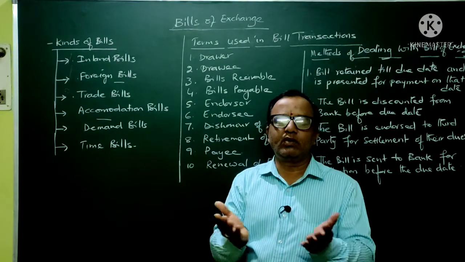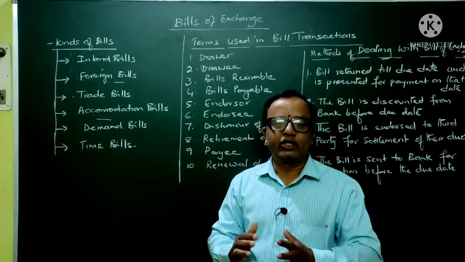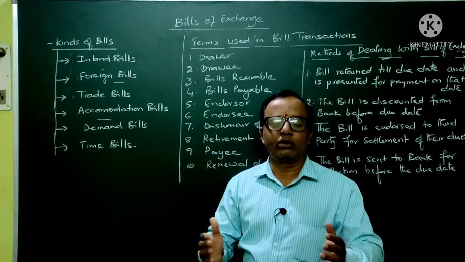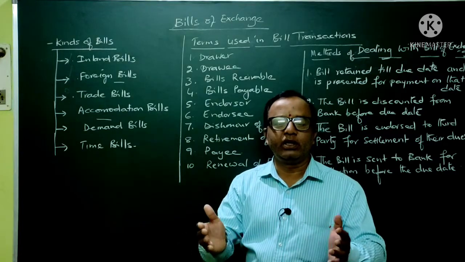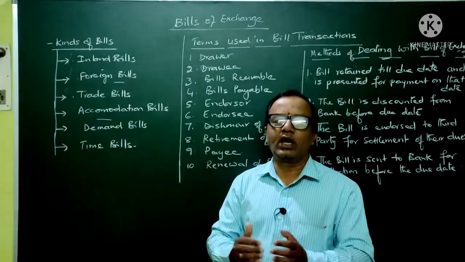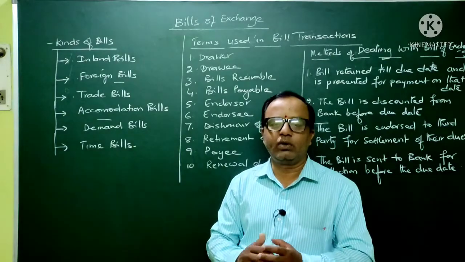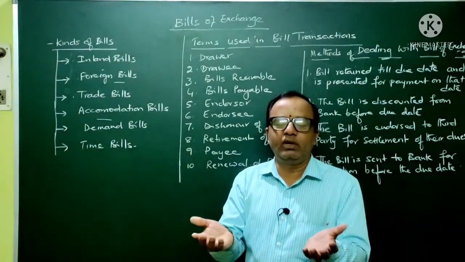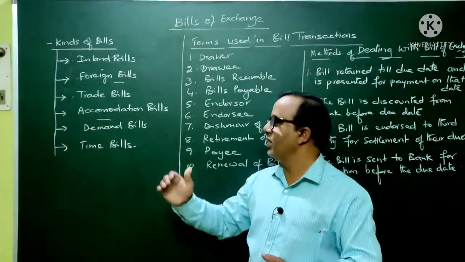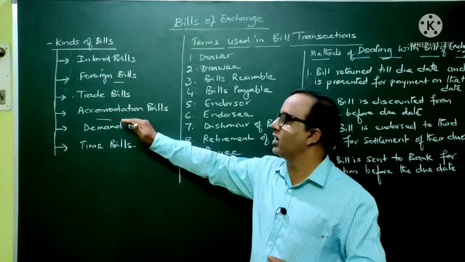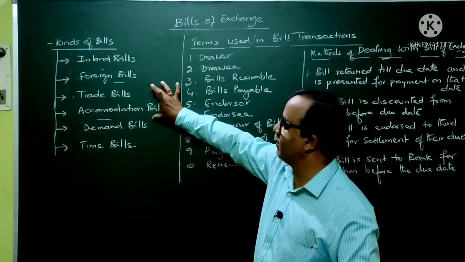In other words, there will not be any particular transaction between them, but they will be drawing bills on each other in order to accommodate the money needed. After the bills are drawn on each other, they will discount those bills and again accommodate the money needed. When we are doing the problems, we will go into detail regarding accommodation bills. This is one way of classification.